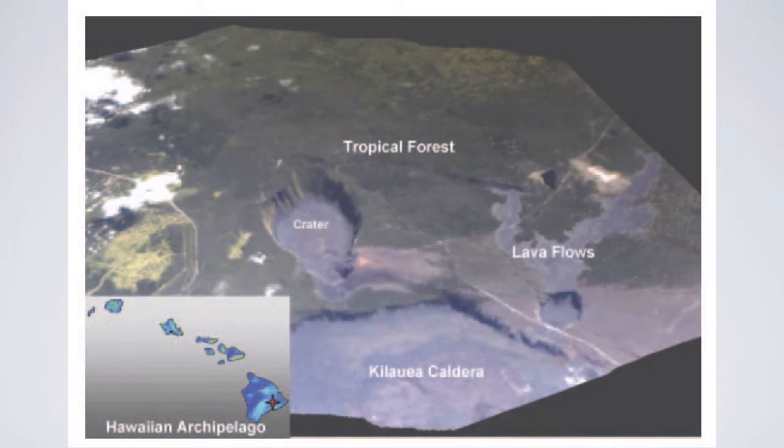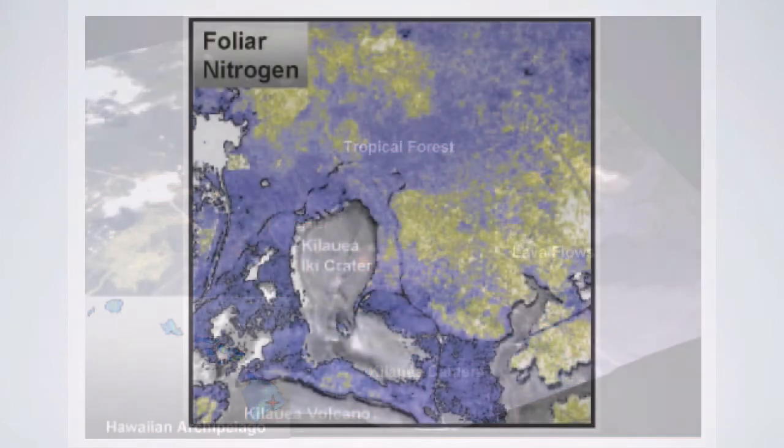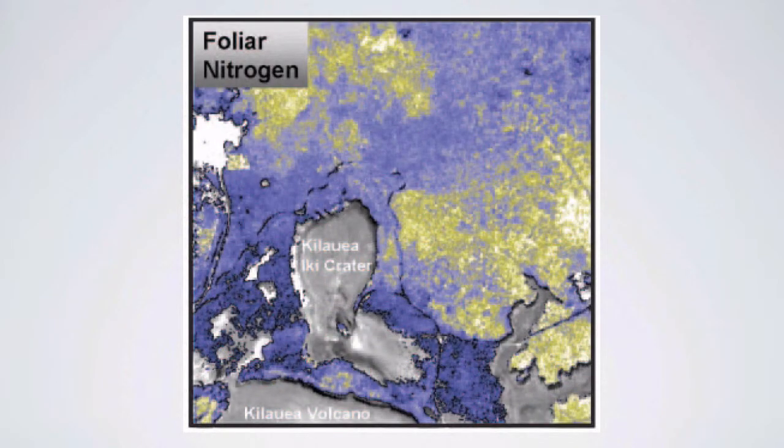A classic example is to think about nitrogen-fixing plants and their presence in an ecosystem. One of the examples that the authors use comes from Hawaii. And in Hawaii, if you take a look at it, so this is on the Big Island here, you can have craters and there'll be lava flows that are unvegetated, but there's large amounts of tropical forests that are present. Now, looking at those tropical forests, a lot of them might appear to be pretty similar. But we can take a look at, with remote sensing technology, differences in foliar nitrogen concentrations, and see that some areas have relatively high nitrogen concentrations and others are low.